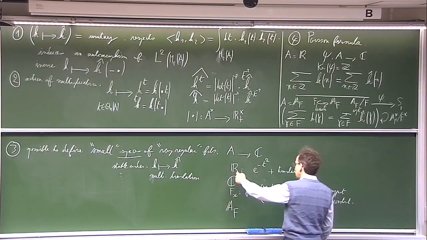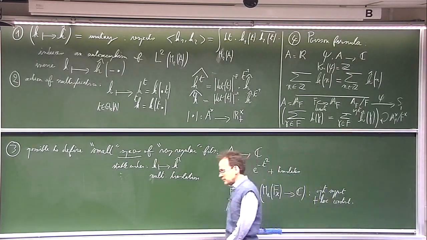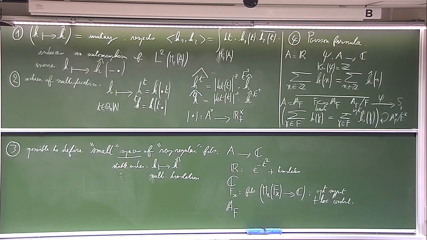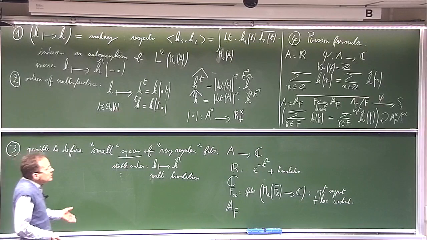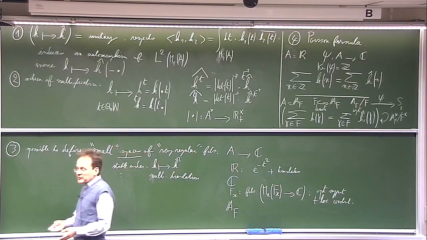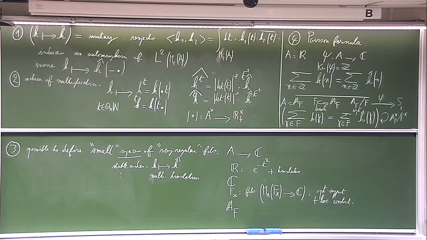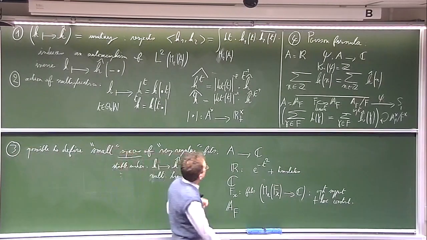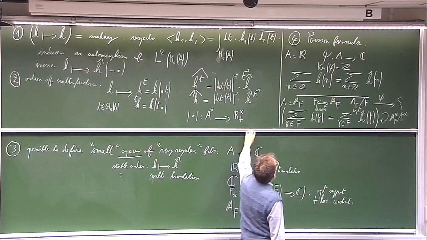And here there is an analog of that in the case of R, of C, built just as before on the definition of the Gauss functions. Anyway, at all places, and also in the global case of the Adele ring, it is possible to define small spaces of regular functions which are stable under the Fourier transform, the multiplicative translations on the right and on the left, and also invariant differential operators and possibly other operators. Okay, so we have these small spaces.